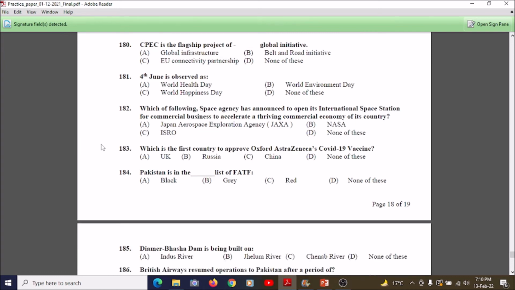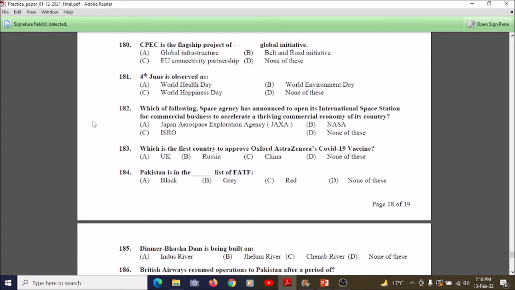Now we're going towards question number 181. What does it say? 4th June is observed as A. World Health Day, B. World Environment Day, C. World Happiness Day, and D. None of these. So our correct answer is B, World Environment Day. 4 June we observe as World Environment Day. So students, moving towards question number 182.